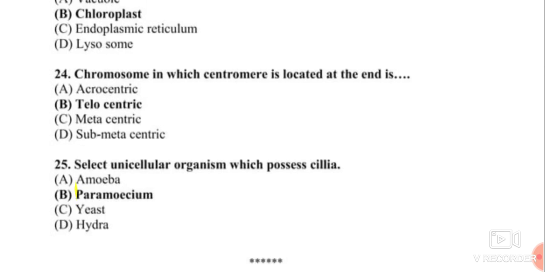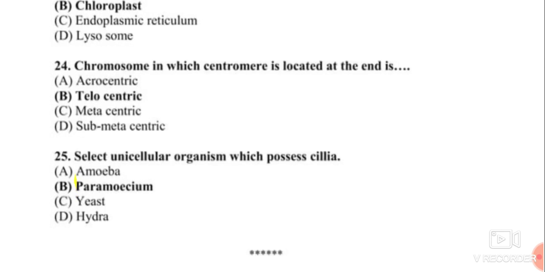Question number 24. A chromosome in which the centromere is located at the end. The correct answer is option B, telocentric.